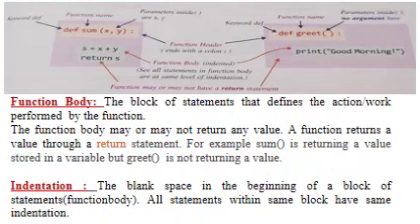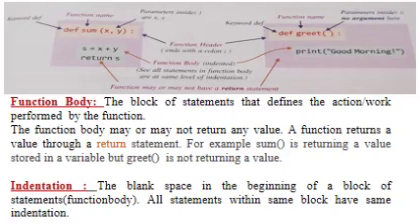Now function body. The lines which decide which work is performed by the function are known as the function body. The function body may or may not return any value. If it returns, then which keyword is used? That is the return keyword. Sum is returning a value, the addition of x and y, to the calling program, and greet is not returning a value. It prints good morning.